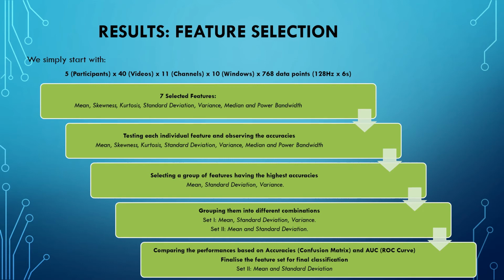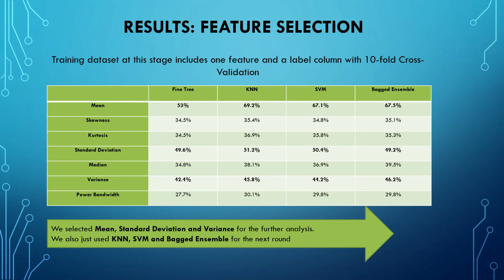And we got set number 2, mean and standard deviation, and I will explain the result right now. At this stage, our training data set includes 11 feature columns and 1 label column with 10-fold cross validation. And we actually use 4 different types of machine learning technique, which are fine tree, KNN, support vector machines, and bagged ensemble. And here, as you can see, there is a set of 7 selected features that I mentioned previously. And I already highlighted the accuracy of the mean, standard deviation, and variance. And as you can see, that is higher than the other features' accuracies.